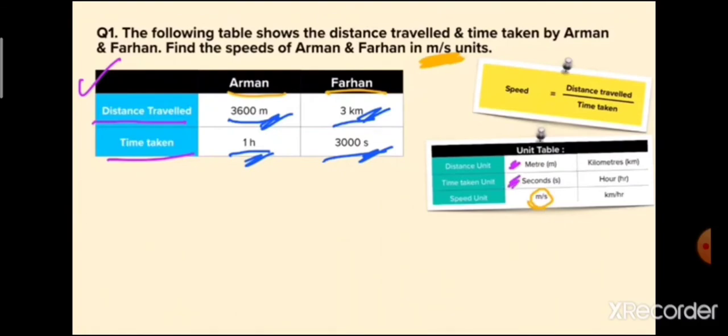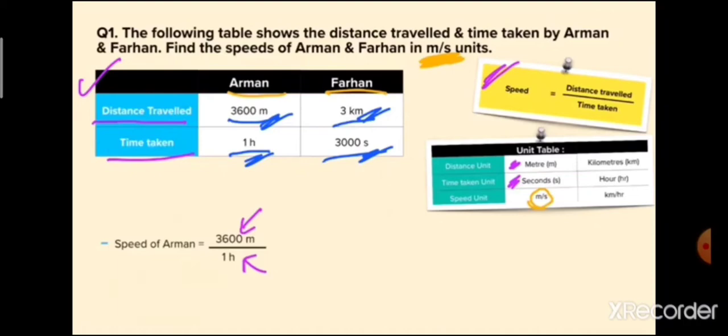Now if you go back to the question, what is it asking? The question is asking the speed of Arman and Farhan in meter per second. So let's have a look at the unit table. We need to find the answer in meter per second, so the distance should be in meter and time should be in seconds. And over here the speed formula is given in the yellow box: speed is equal to distance travelled upon time taken.